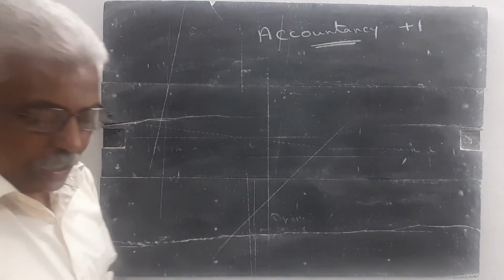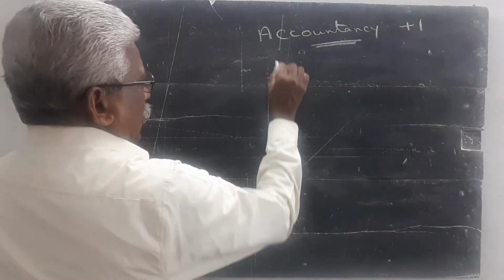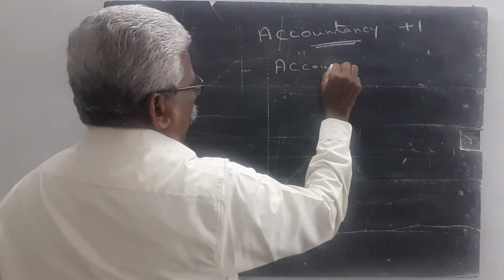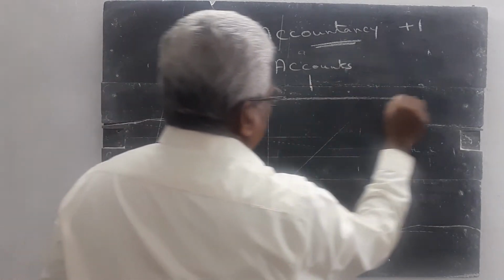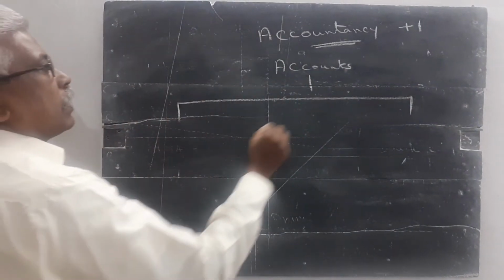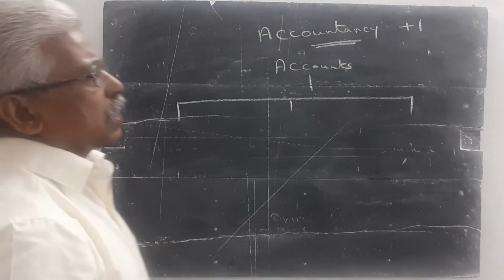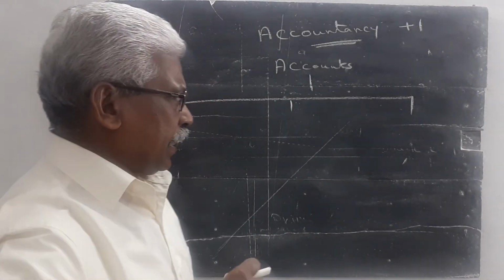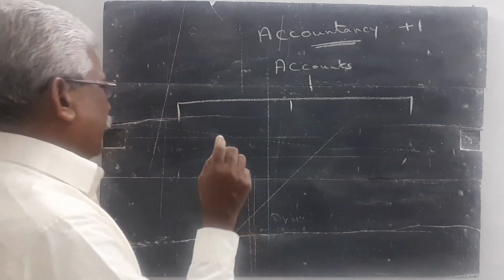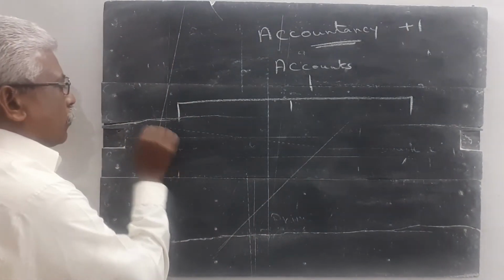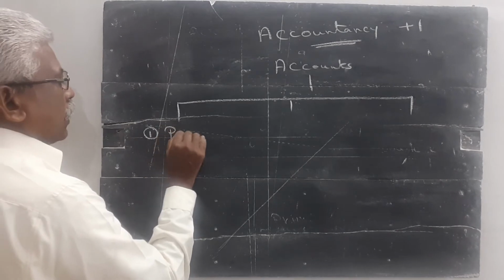What are the different types of accounts? Accounts are classified into three types. In our book, many types are given for the purpose of studying the fundamental studies in accountancy. We have studied in this way. There are three types of account. Number one, personal account.